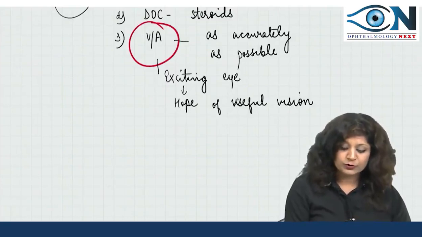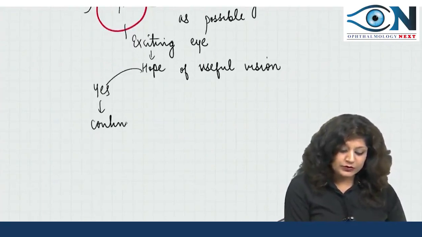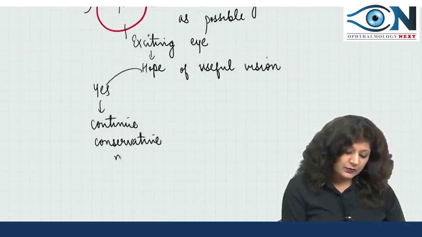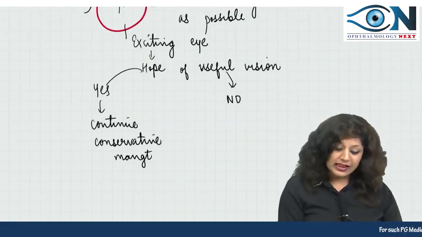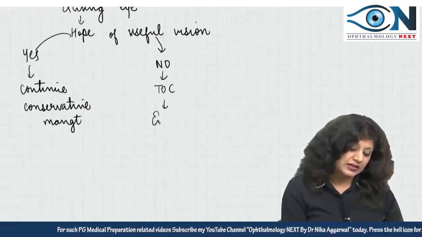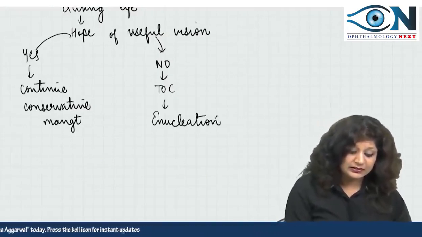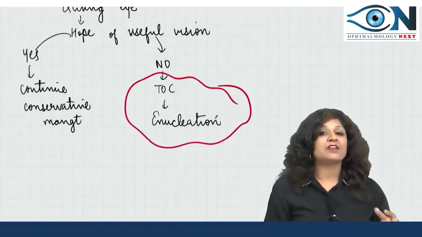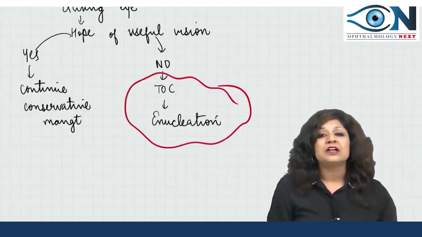If there is a hope of useful vision, if it is yes, then you continue what you were doing, that is the conservative management. But if it is no, then what should be your treatment of choice? In that case, the treatment of choice is enucleation. Why do I want to enucleate the eye? Because if I do not have any hope of saving the vision in this eye, at least I should save the other eye so that it does not develop the uveitis,